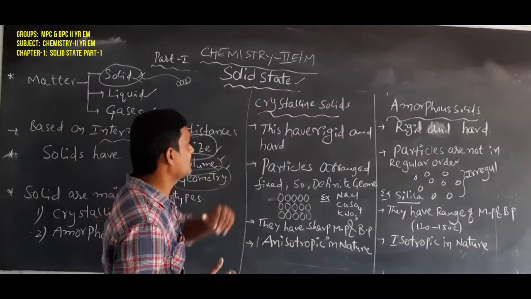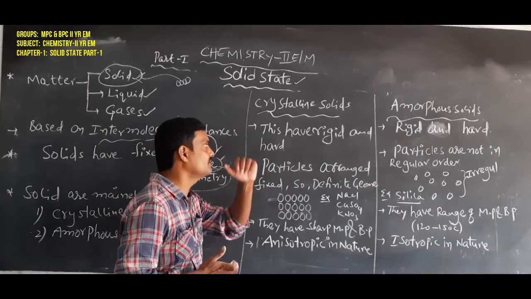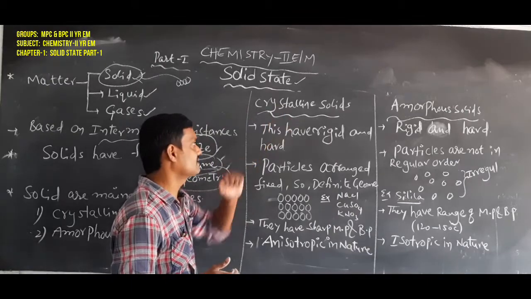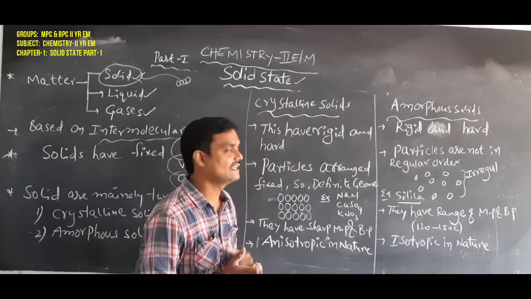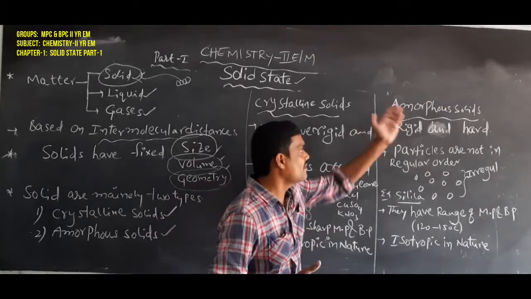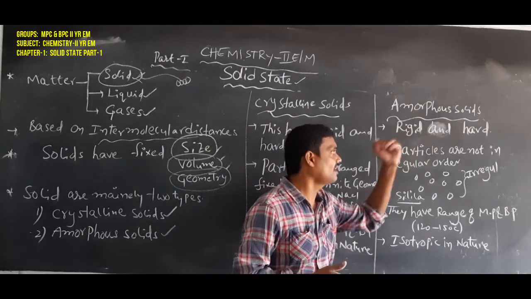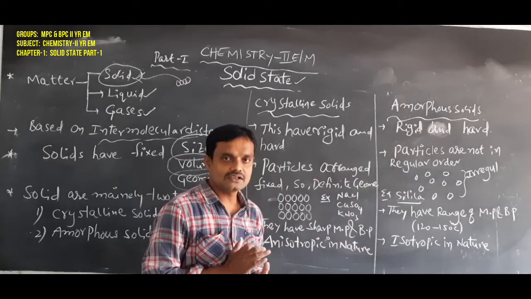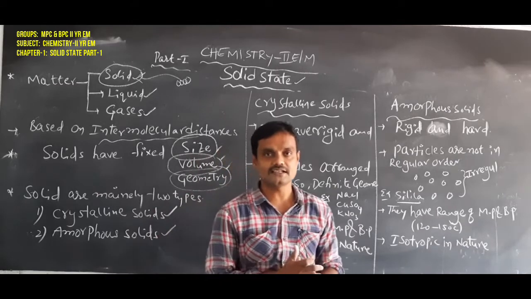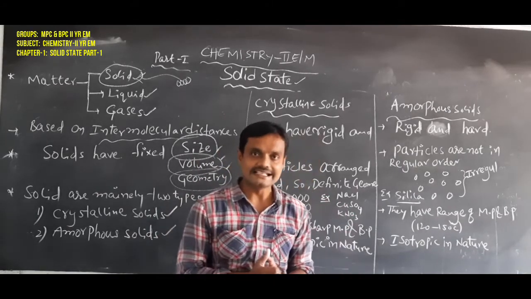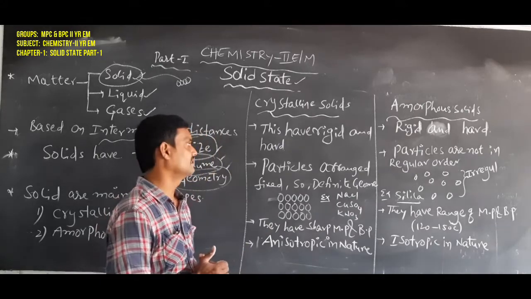Crystalline solids are rigid and hard in nature. Similarly, amorphous solids also are rigid and hard in nature. So both crystalline and amorphous solids are rigid and hard in nature.